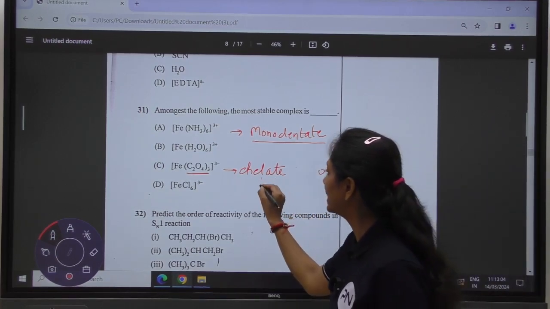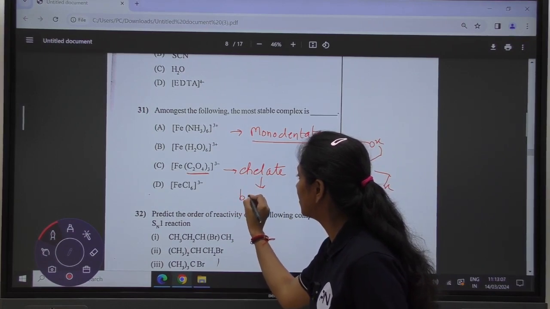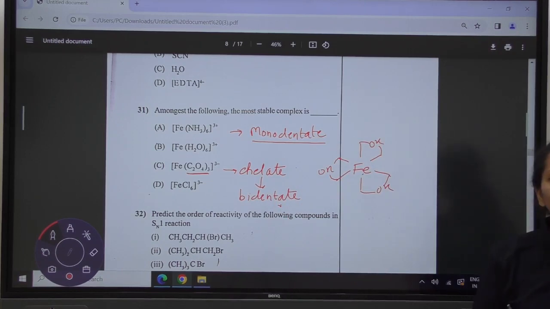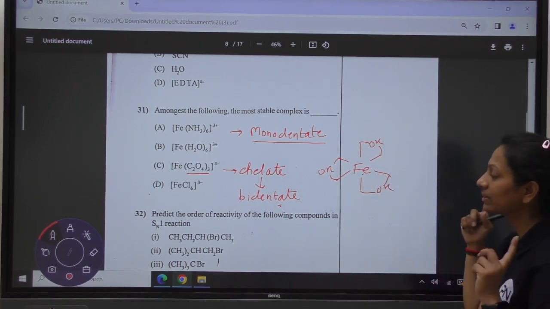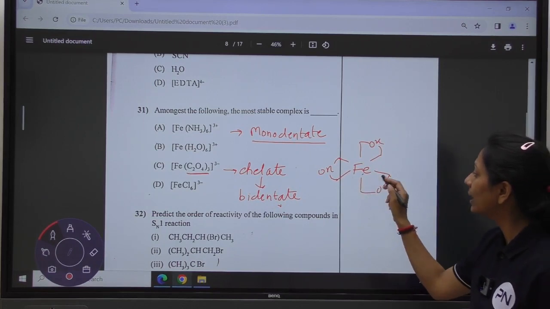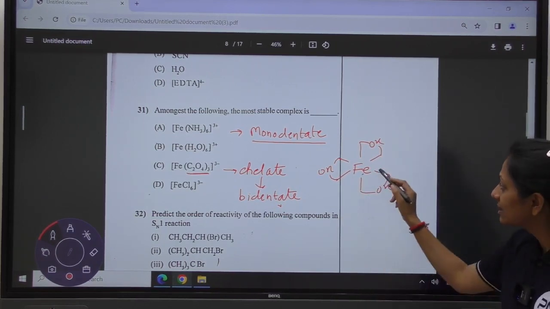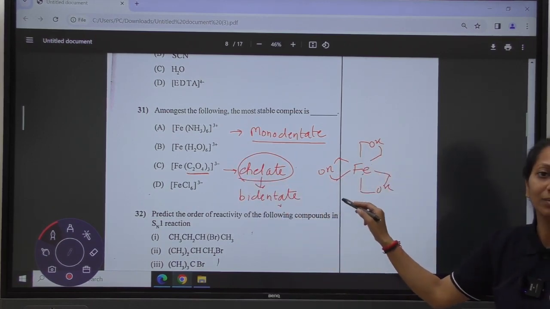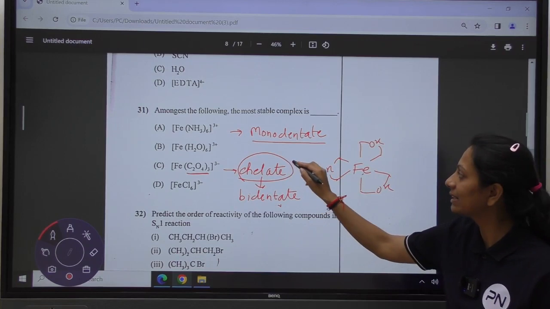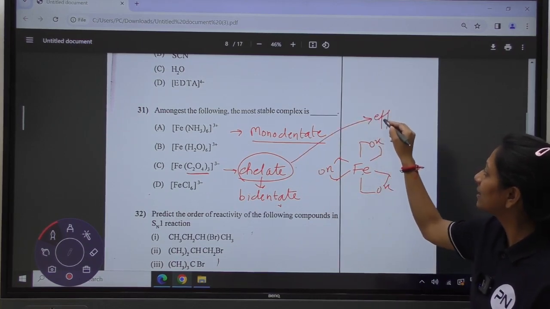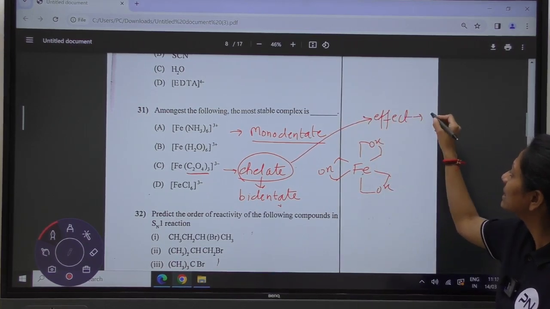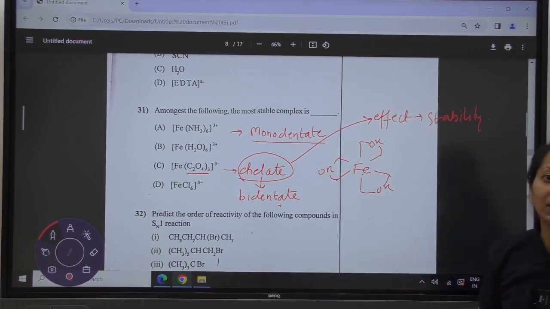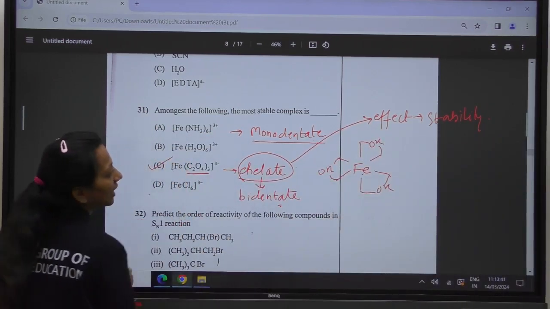It binds with the metal atom from 2 sides, from 2 atoms. So in this way it forms a chelate or ring kind of structure around the metal atom, because of which the chelate effect is there, and this effect is responsible for the stability of the complex. So option C is the correct answer.